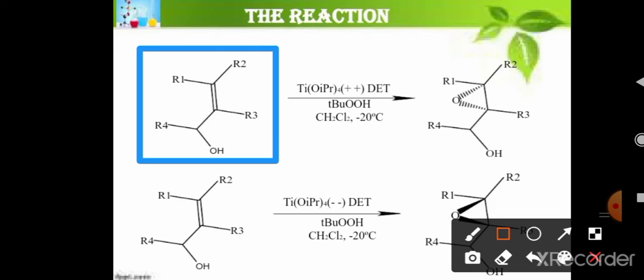You can see the oxygen forms an epoxide with the carbons of the double bond to form a cyclic structure.